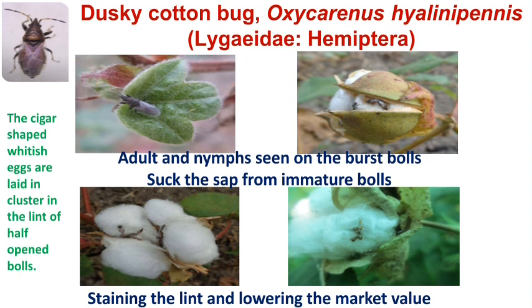Then both nymphs and adults are the damaging stages. Both nymphs and adults suck the cell sap from the half open or already damaged bolls, and also from the seeds present in those bolls. As a result of feeding, in case of severe infestation, the seeds lose their viability or germination percentage, and the oil content is also lowered. Due to feeding on the lint, the infested bolls produce inferior quality lint.